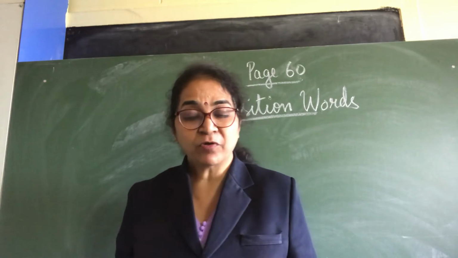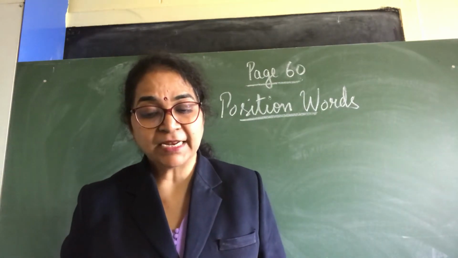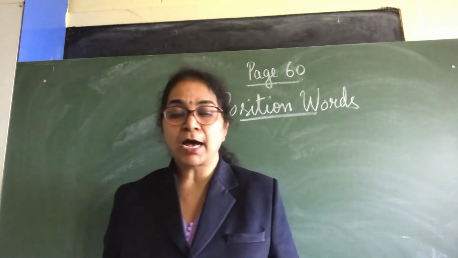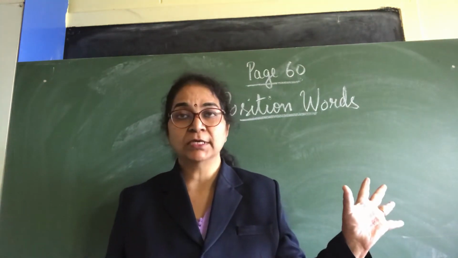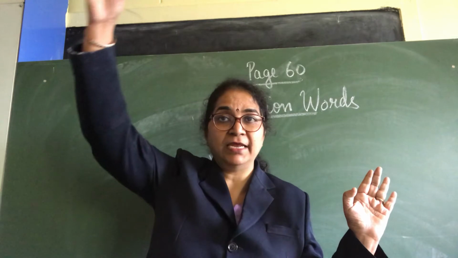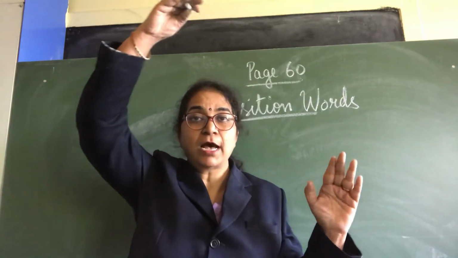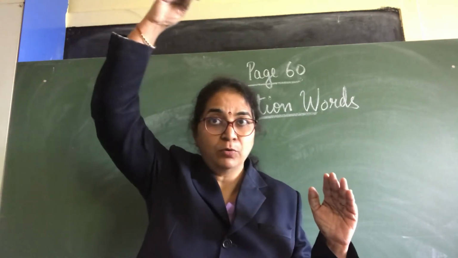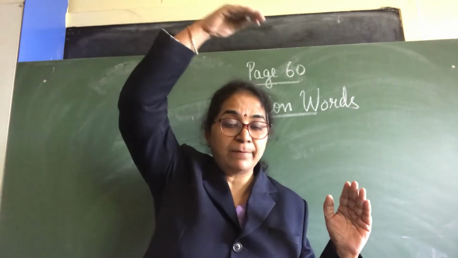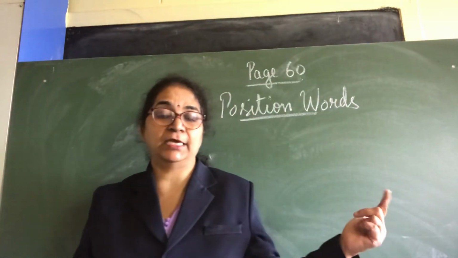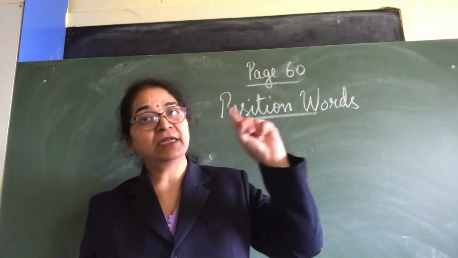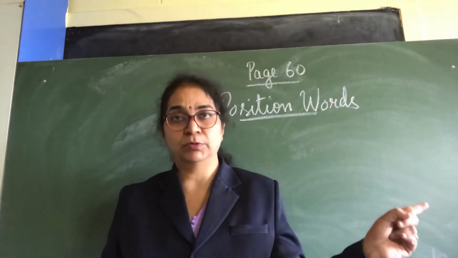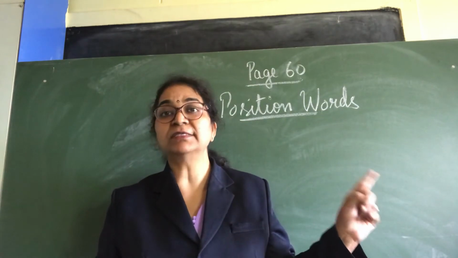So see the fourth picture. The plane is flying above the house. You can see there's a house and the plane is flying above the house. Above means upar. The plane is flying above the house. So here the position word is above.